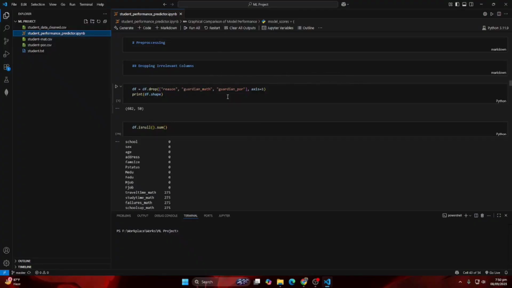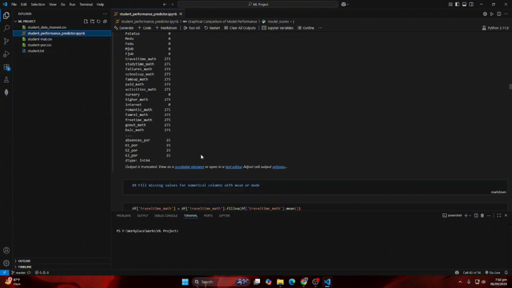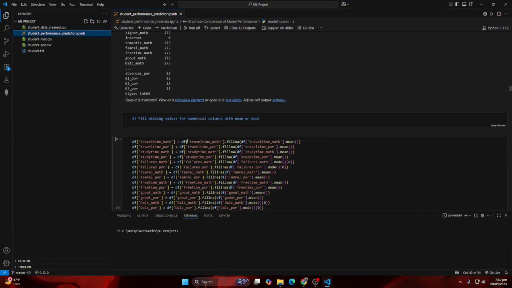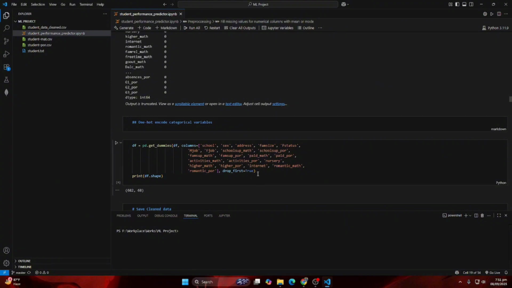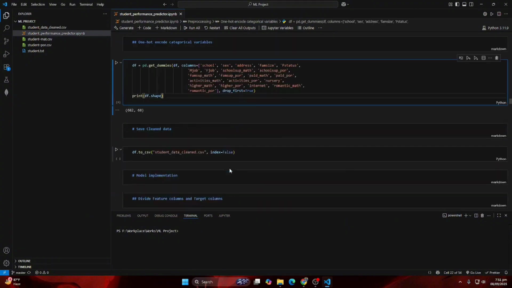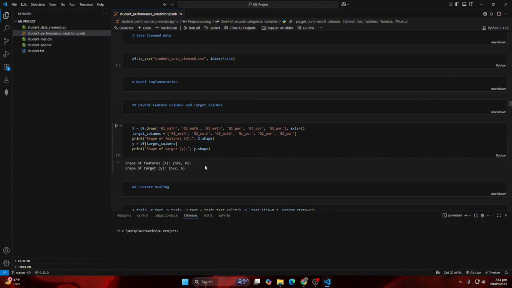I will be explaining the pre-processing and the models that we used. For the pre-processing part, we first dropped the irrelevant columns such as reason, guardian math, and guardian poor. Then we checked how many null values are there, and then we filled those null values using the mean for the numerical columns and the mode for the categorical columns. And then one-hot encoded the categorical values so that they are now numerical values. And then we did some feature scaling.